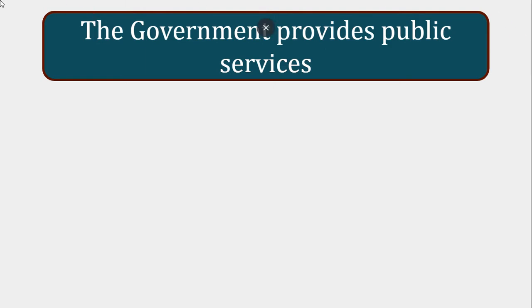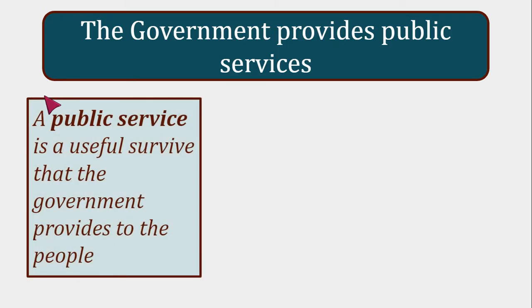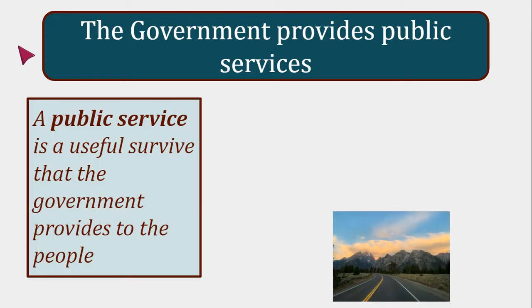Next, we're going to go on to the government provides public services. A public service, this is a vocab word, is a useful service that the government provides to the people. Some examples include maintaining and building roads. So anytime there's a pothole in a road, it is the government's job, whether it's state or national, to fix that pothole and keep the road safe for us.